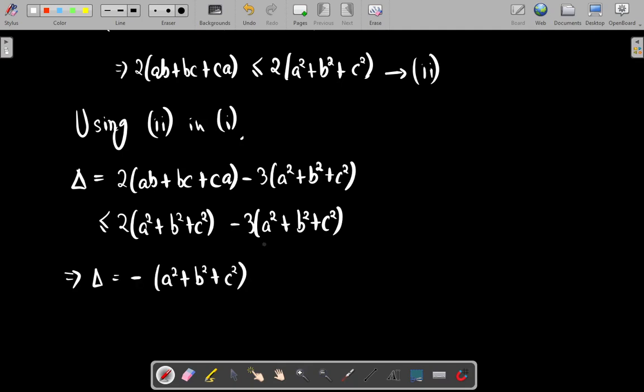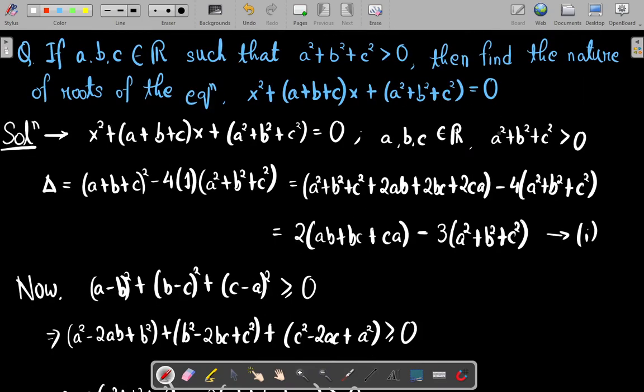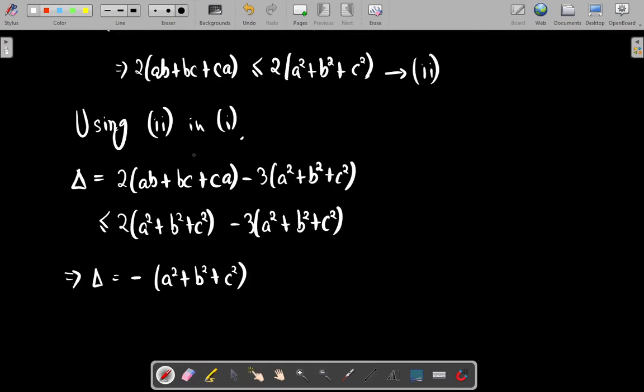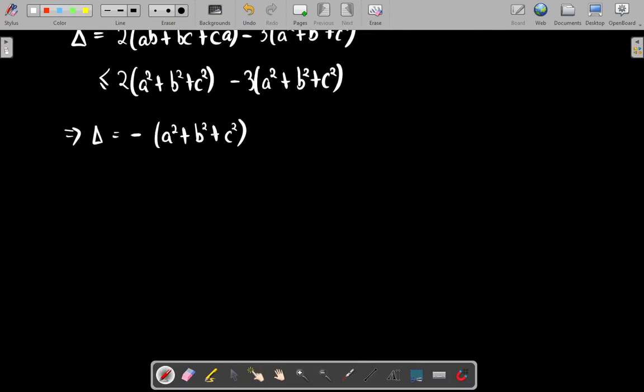Now it was given that a square plus b square plus c square is positive. This is given in the question. So since this is a positive term and we have a negative sign here, this implies that the discriminant will be less than 0.